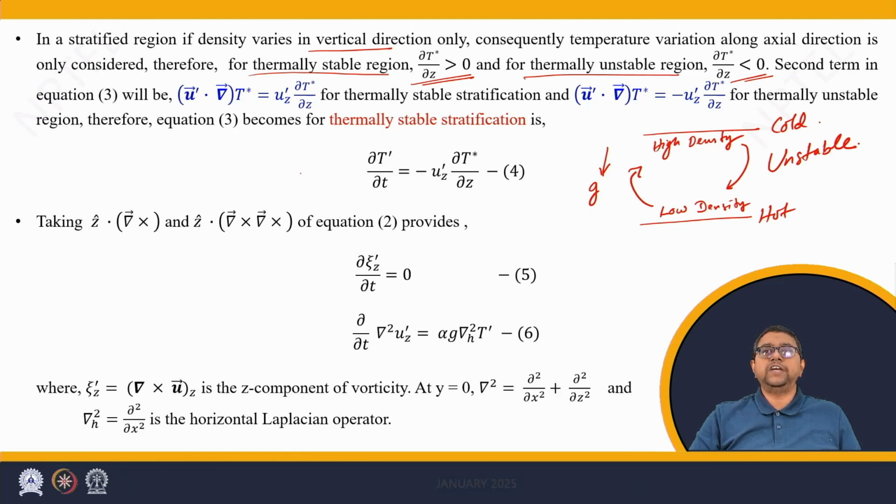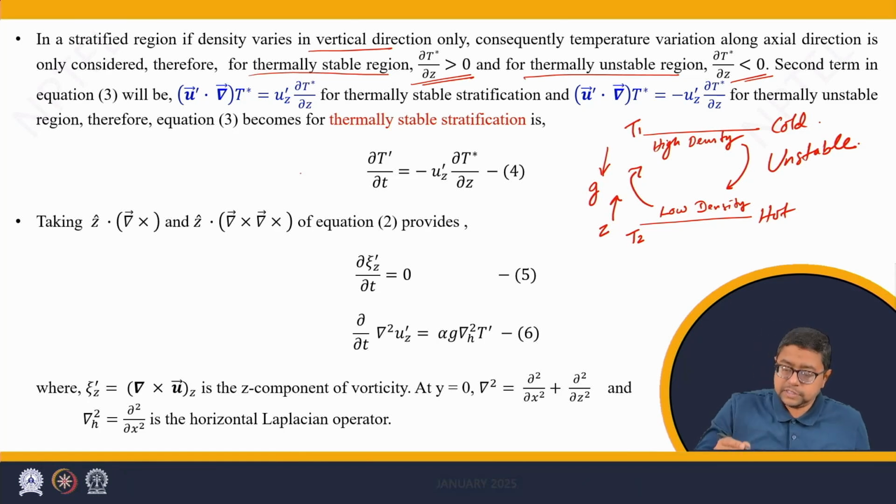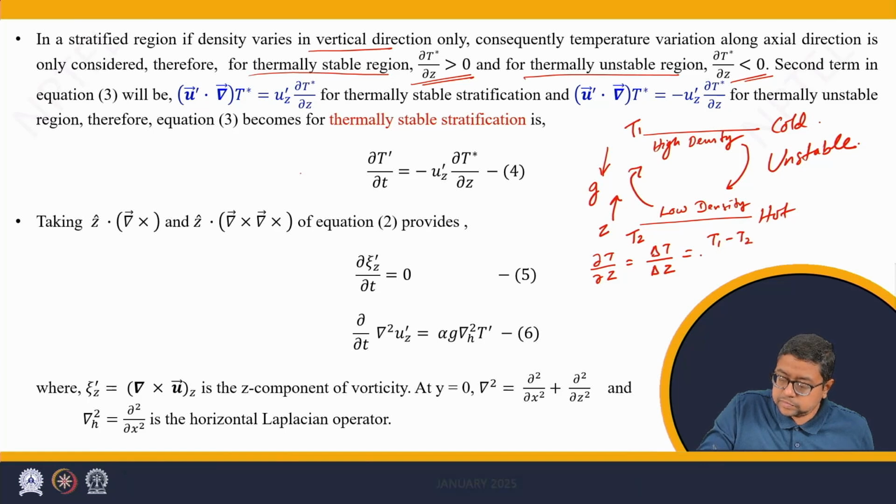This unstable configuration can now be formulated like this, considering this as the z axis, and T1 and T2 as the temperature of cold and hot regions respectively, we have... Now Z1 and Z2 are also representing the heights of cold and hot planes.